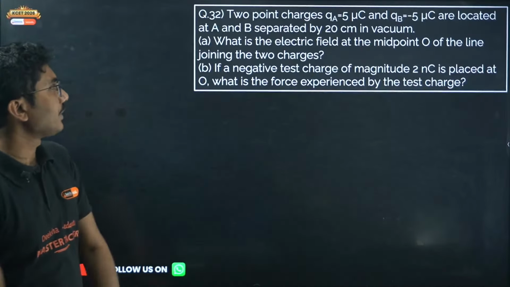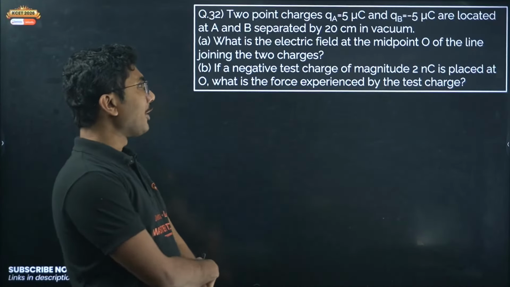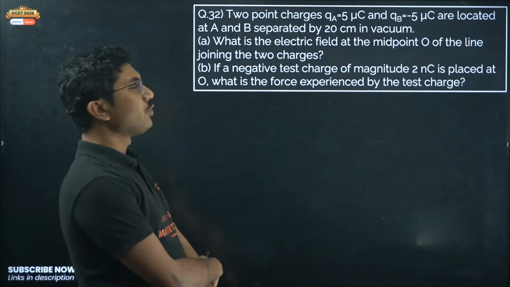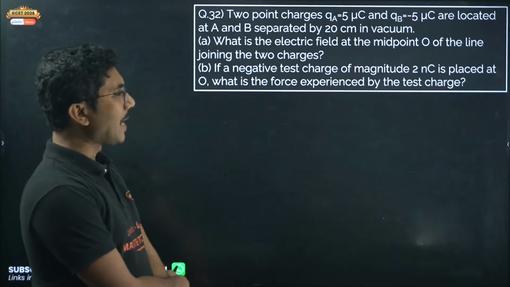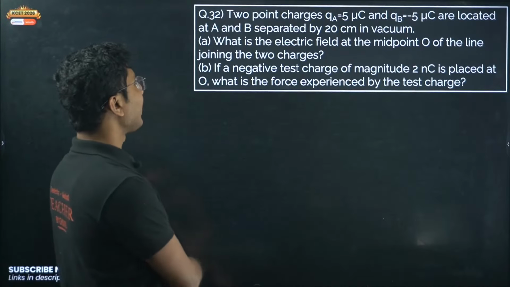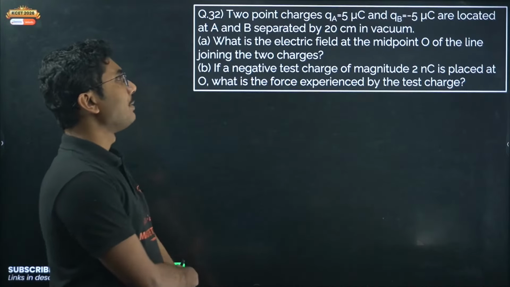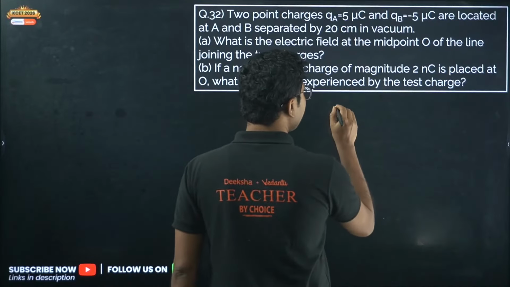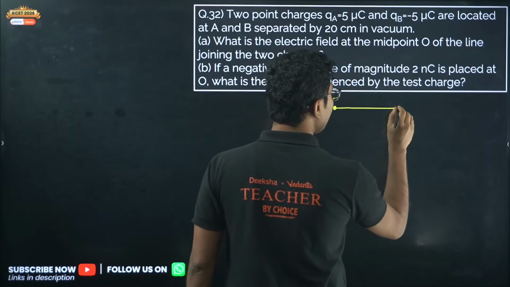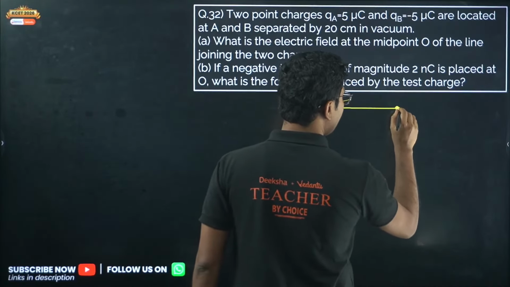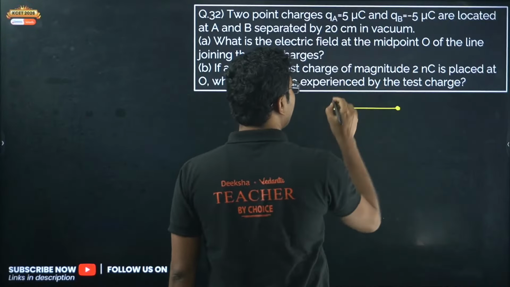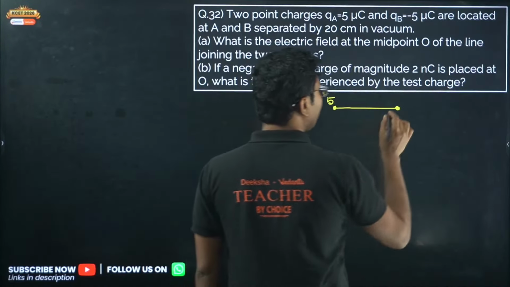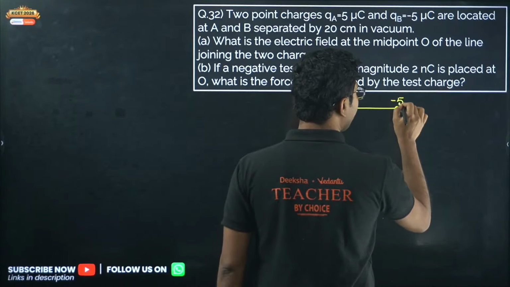Now the next question. Two point charges, QA 5 microcoulomb and QB minus 5 microcoulomb, are located at A and B separated by 20 centimeter in vacuum. It is almost like a dipole but not a dipole because the distance is slightly longer. So do not use the dipole formula if you are thinking of it. This is 5 microcoulomb, this is minus 5 microcoulomb.